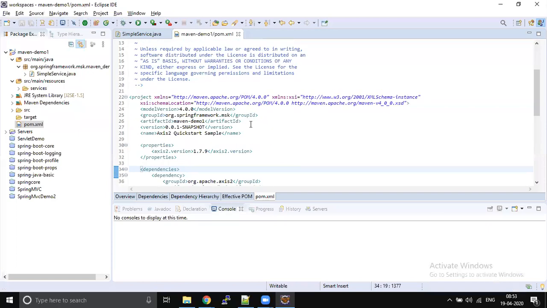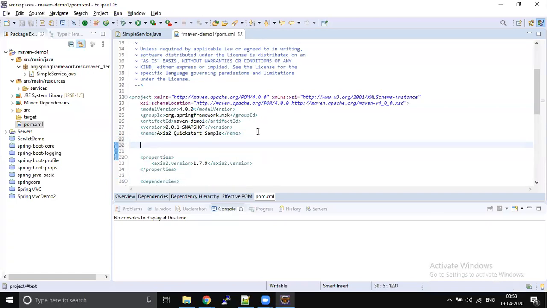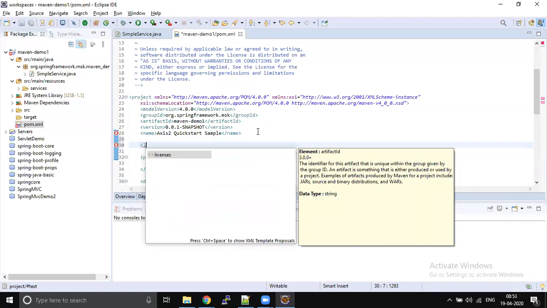If you want to override your local repository, it is just a matter of adding a local repository tag.